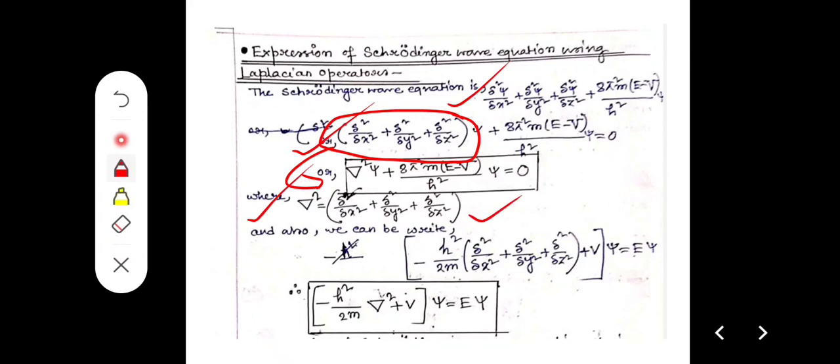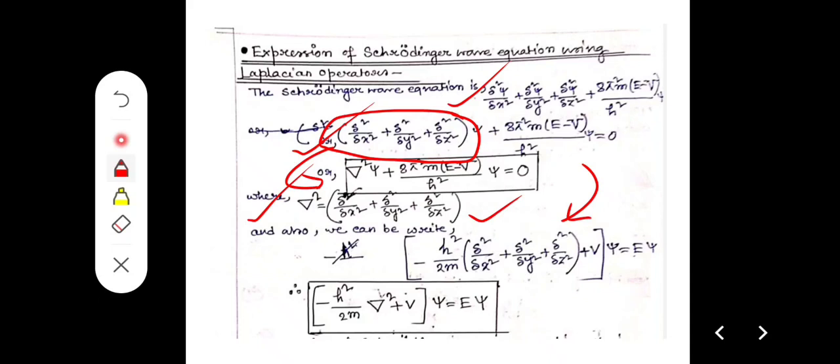So ultimately we get, we consider overall, dividing both sides. By this way we can derive this also: minus h square by 2m, del square by del x square plus del square by del y square plus del square by del z square, plus V psi equal to E psi.